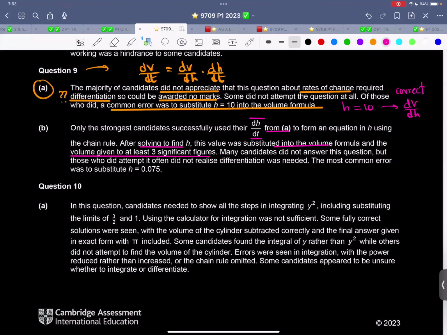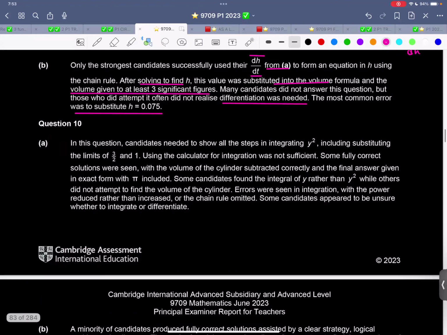Many candidates did not answer this question, but those who did often did not realize that differentiation was needed. The most common error was to substitute this thing. So we have already gone over the formula. This is just going over the wrongdoings of people.